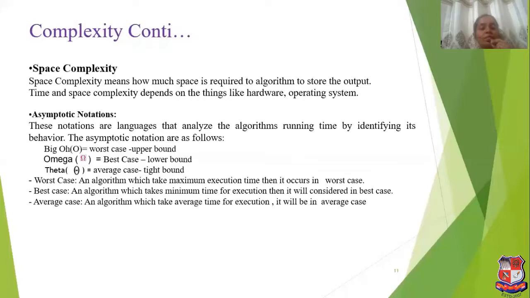So what does worst case mean? The worst case is the one in which the algorithm takes maximum execution time. The algorithm which takes minimum time occurs in the best case. And the algorithm which takes average time for execution, that is not too much or not too less, comes in the average case.